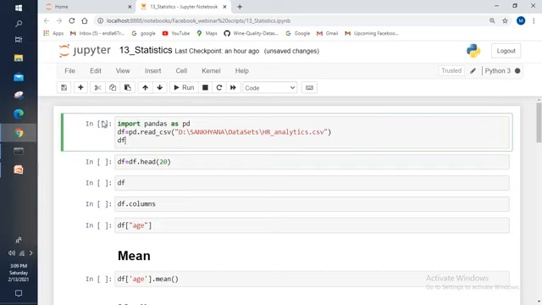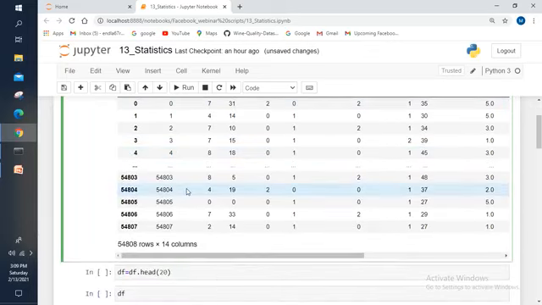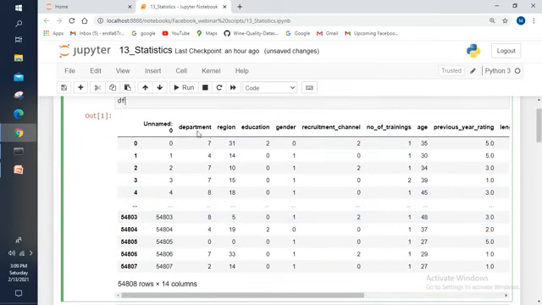Yes, whenever you find the star mark within these square brackets, that means it is still executing. Whenever you find a number within these square brackets, then we can confirm that it is executed successfully. Right, see, now the data set is executed. In this data, there are columns like unnamed, department, region, education, gender, recruit channel, number of trainings.